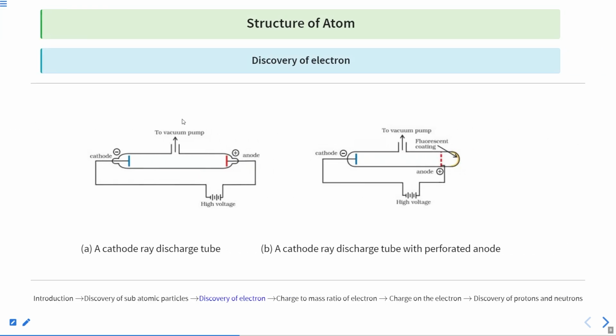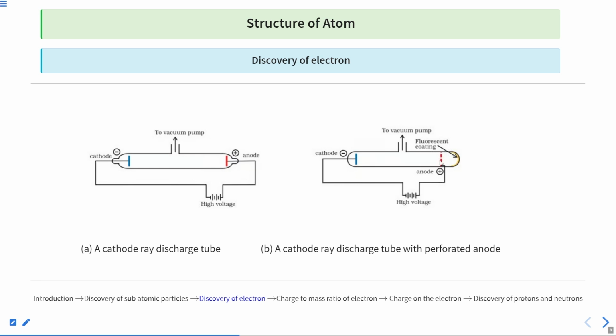So this is our experiment. We are applying high voltage across this vacuum tube. There is some amount of gas present, so there is a vacuum pump that is decreasing the amount of gas here. Now you can see that electricity is passing here. So for detecting this stream of particles, what they did is they